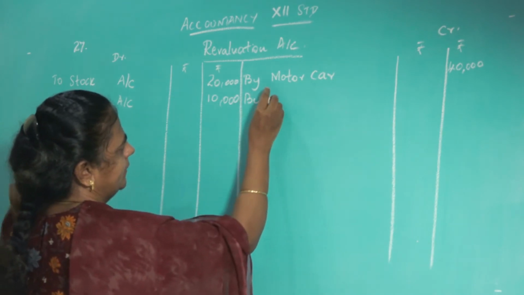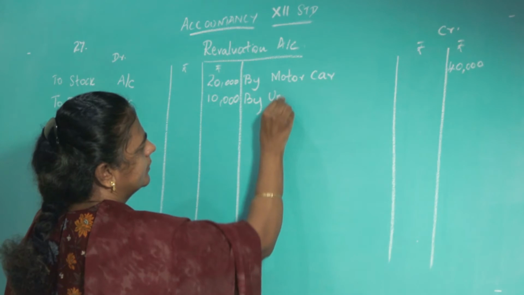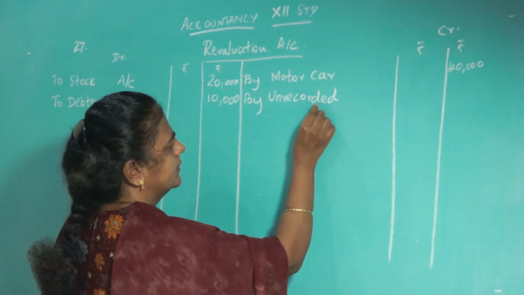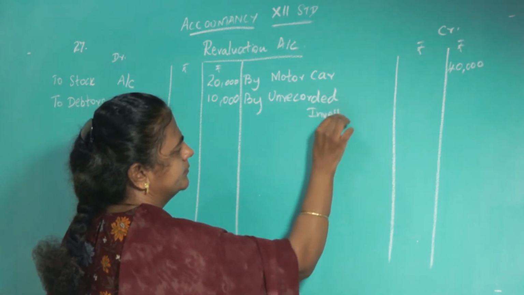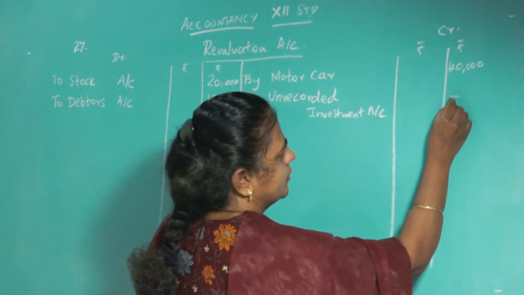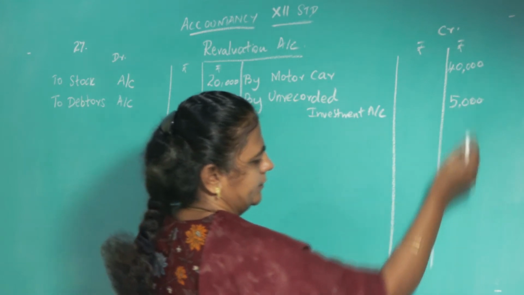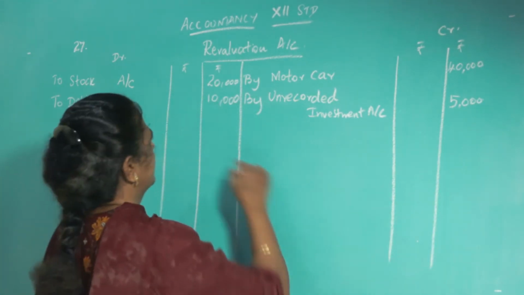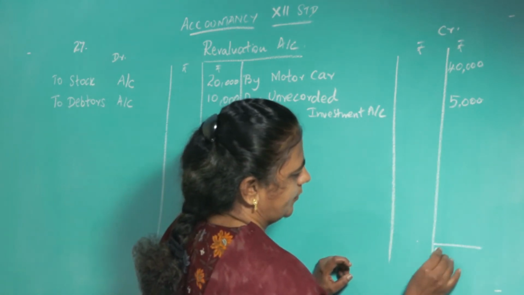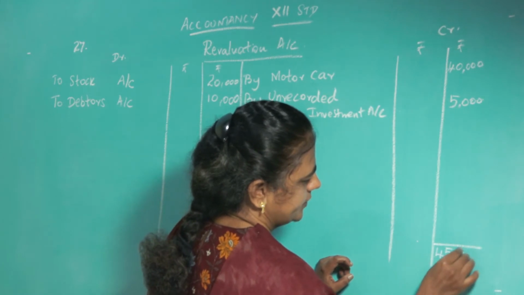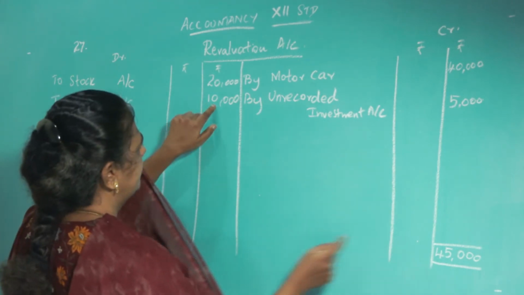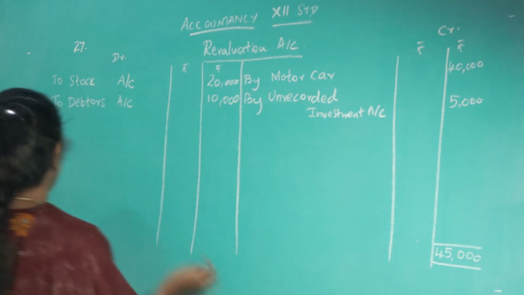So, write like this: by unrecorded investment 5,000. It was not there, now only you are recording. Okay. So, that is all. Now, put the total. Credit side is greater. Credit side is greater means it always results in profit. So, write here 45,000. So, 45,000 minus this 30,000 will give 15,000 as your profit.